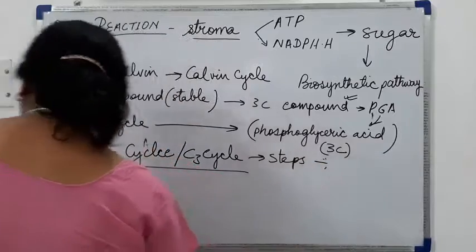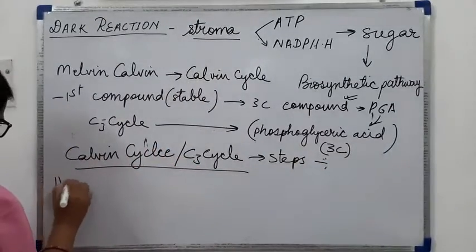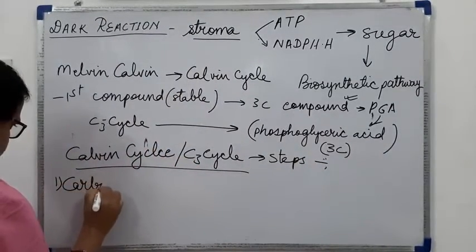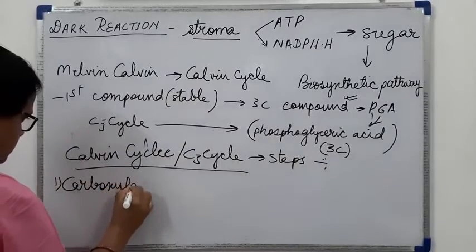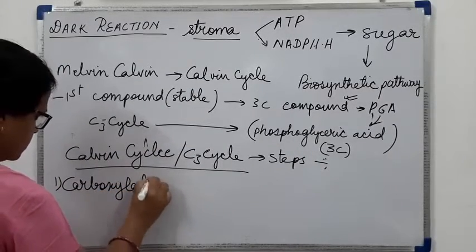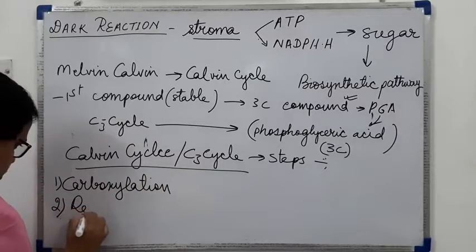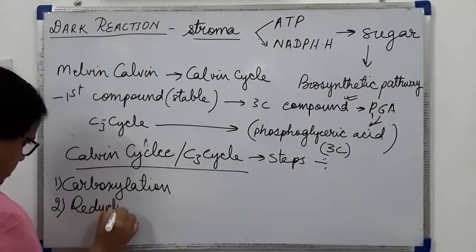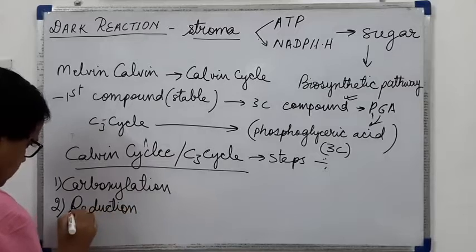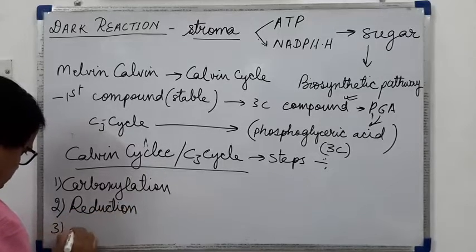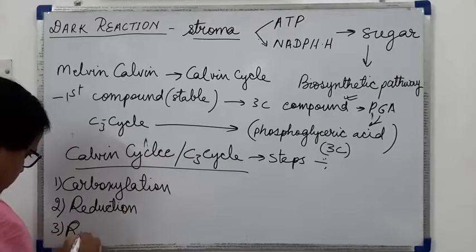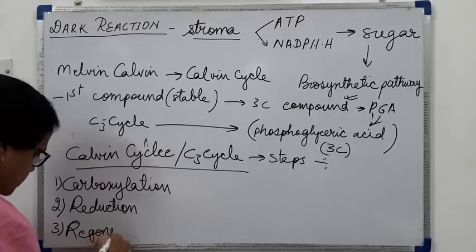Steps are: number 1, carboxylation. Second step is the reduction. And the third step is the regeneration.